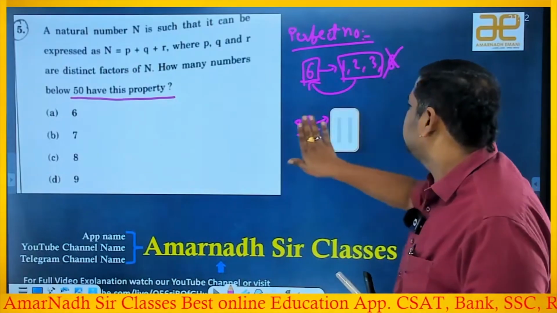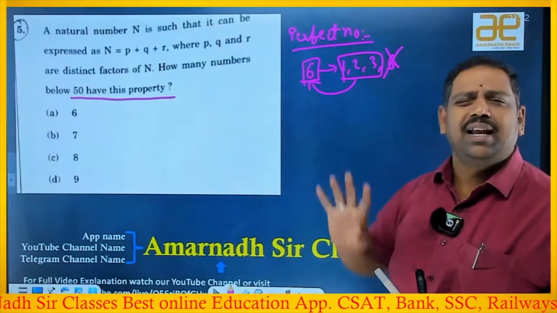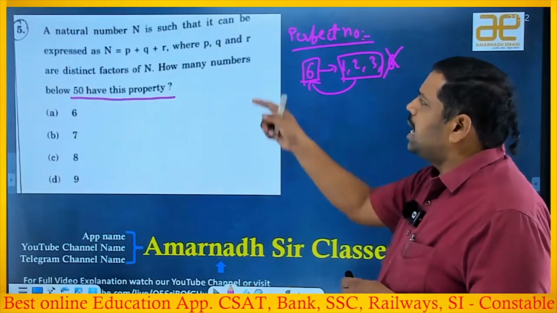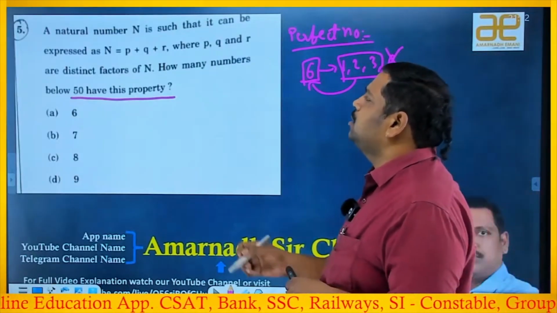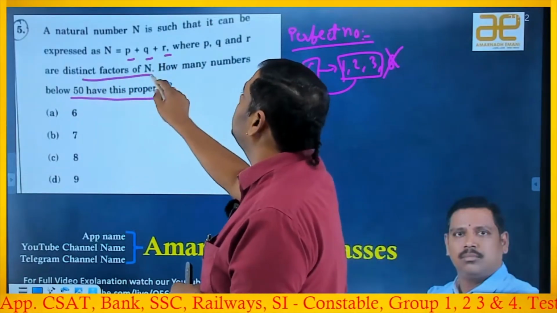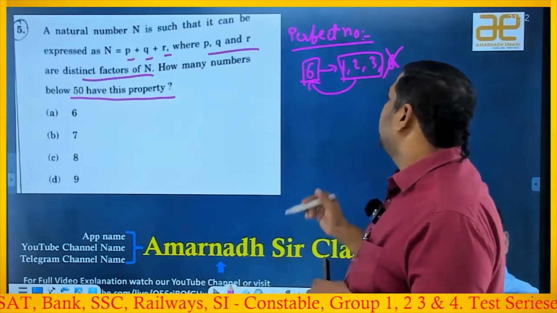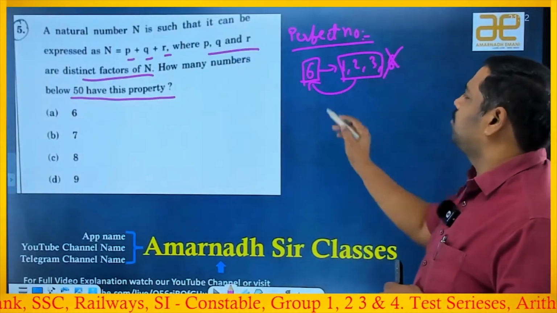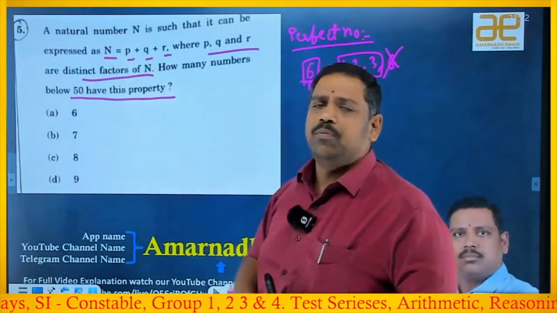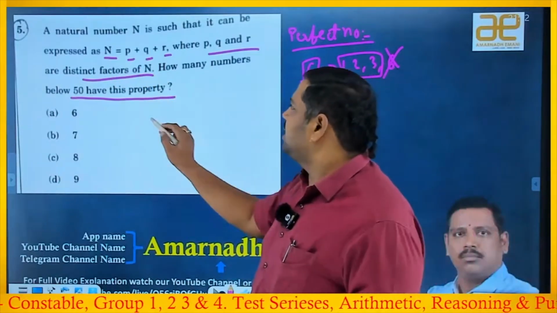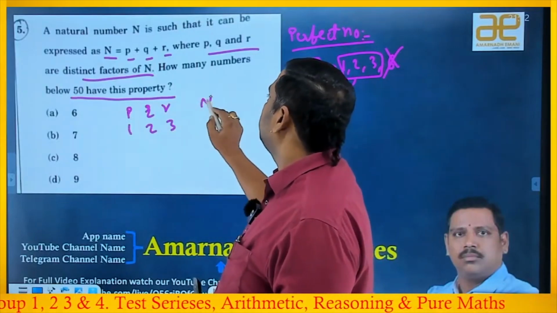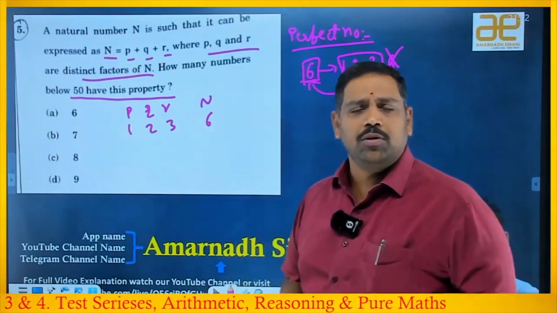Now, just by using the concept of 6, we can solve this problem in the easiest manner. Within 30 seconds, we can work out this problem. Observe that n is a number such that p, q, r are factors. He said those are distinct factors of n. So these three numbers are factors of 6, and the sum is equal to the given number n itself, right or wrong? That means we can take p, q, r values as 1, 2, 3 so that the number will be 6. Is it a possibility or not?